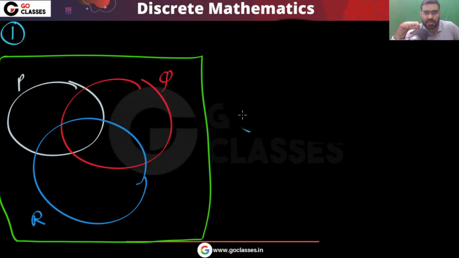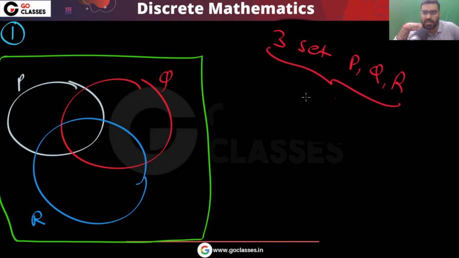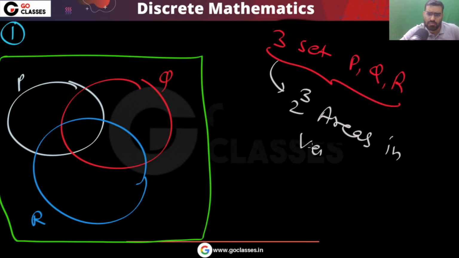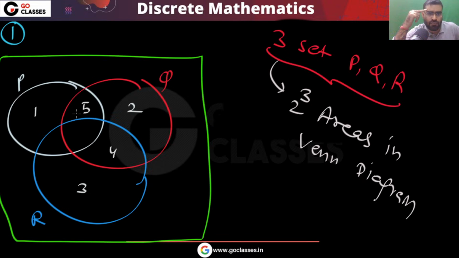In this Venn diagram you have created a total of 3 sets, P, Q, R. There are a total of 2 power 3, that is 8 areas in the Venn diagram. Like this is your area number 1, this is area number 2, this is area number 3, then 4, 5, 6, 7, and this is area number 8. So a total of 8 areas you have.